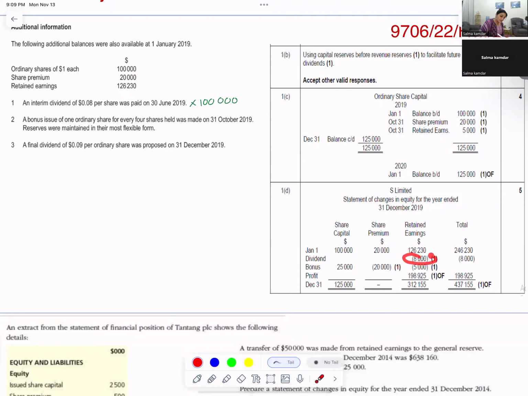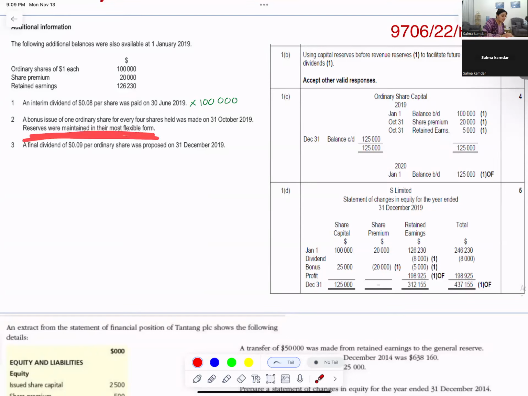Dividend is paid out of retained earnings, it is paid out of total. Then I am making a bonus issue. I'm increasing my share capital. I'm reducing the share premium first, and then the balance amount I'm using from retained earnings. I am doing this because reserves are maintained in the most flexible form.